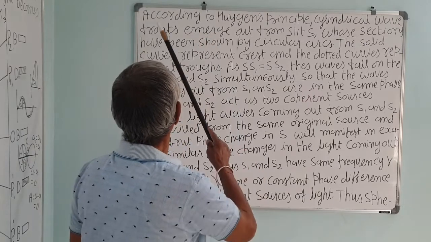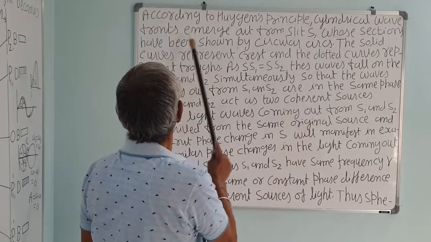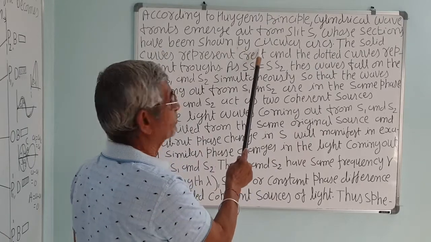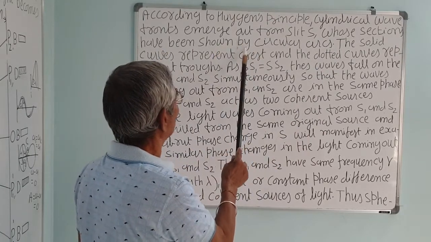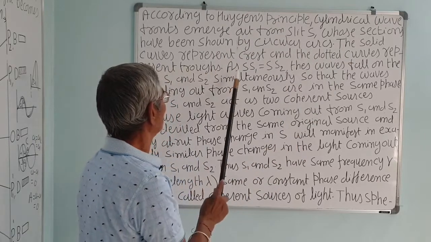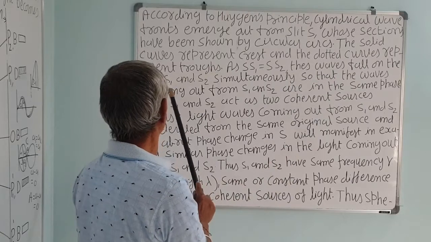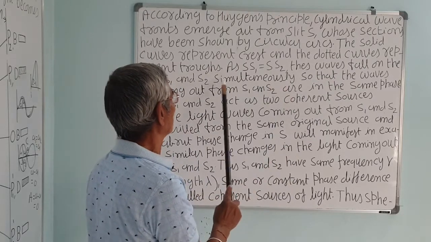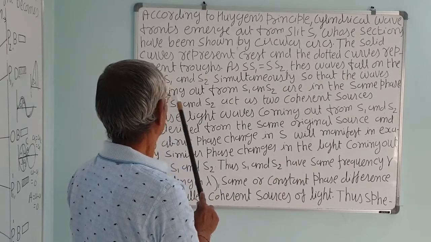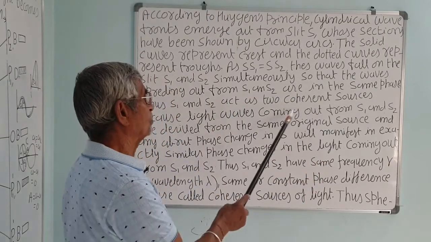Now we will discuss little more of the same thing. According to the Huygens principle, the cylindrical wave fronts emerge out from the slit S1, whose section has been shown in the figure, as we have already discussed, by circular arcs. The solid curves represent the crest and the dotted curves represent the trough. As S1 and S2 are equidistant from S, the waves fall on the slits S1 and S2 simultaneously, that is, they are in phase. The waves spreading out from S1 and S2 are in the same phase. Thus, S1 and S2 act as the two coherent sources.